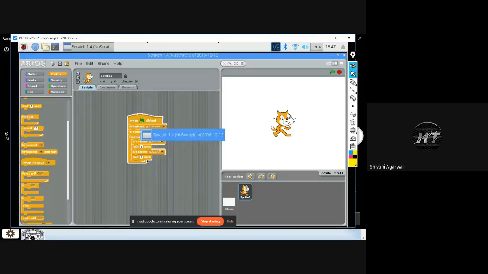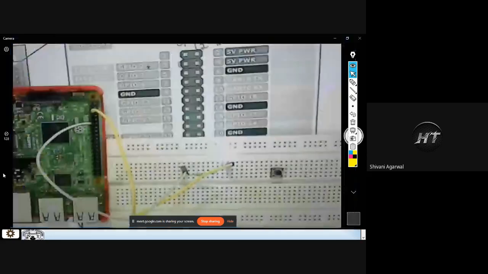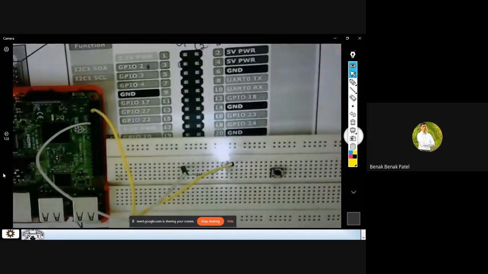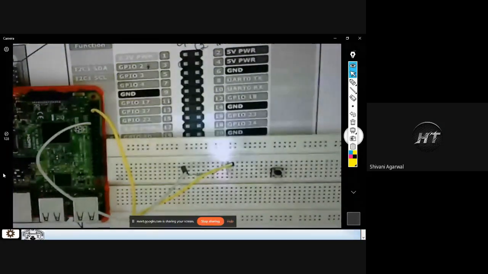Here is 3 into 1 plus 1, right? And here you can see that this LED has started to blink.